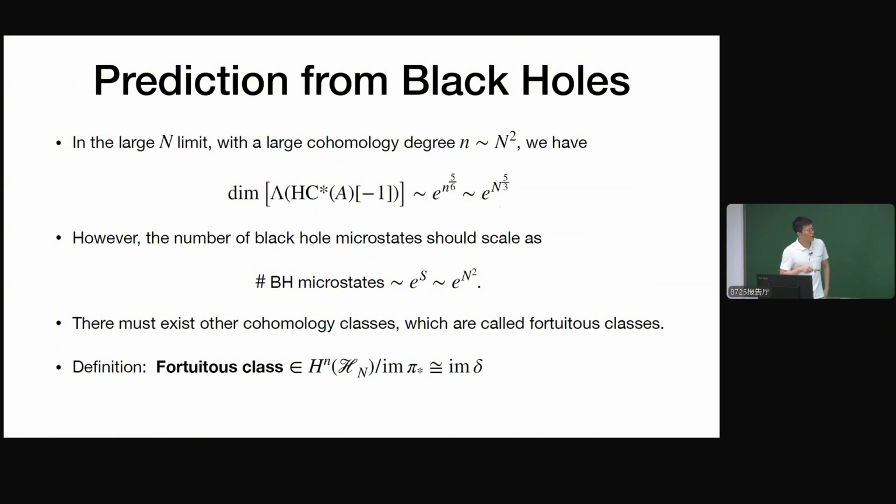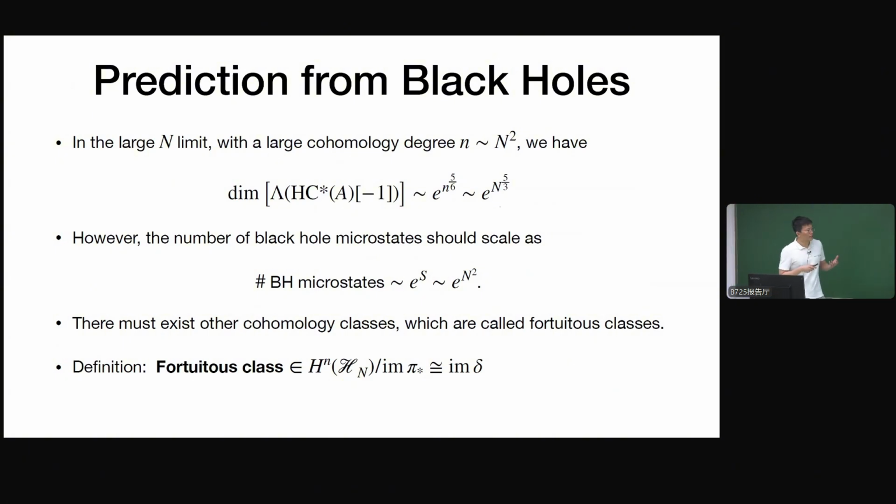The number of black hole microstates scales like e to the S, the entropy, and we also know that entropy scales like N squared. And we see that this e to the N squared is much larger than e to the N to the 5/3. So that means there must exist some other cohomology classes.